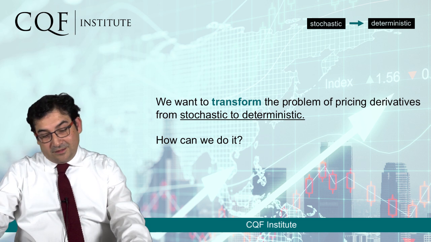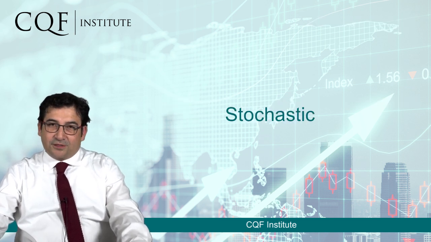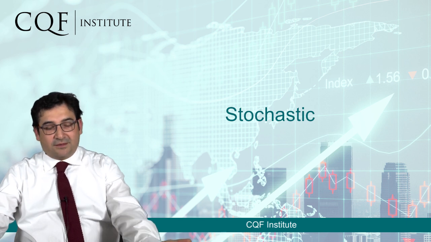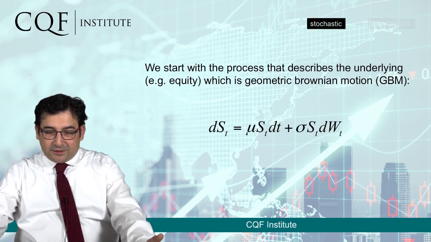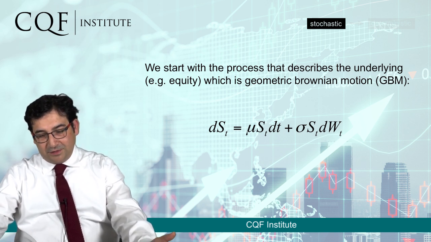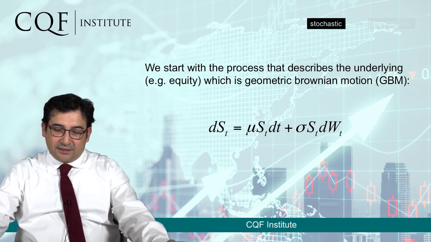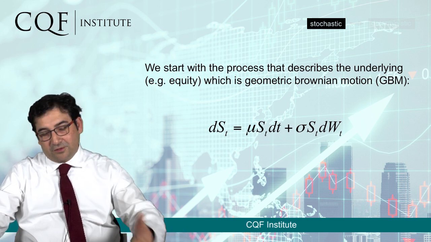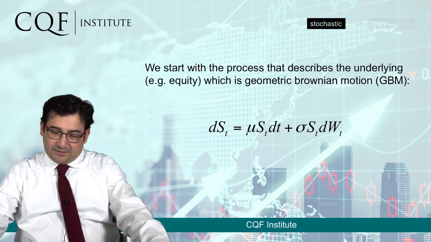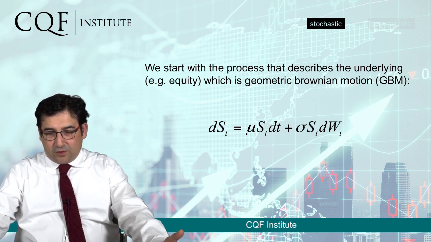How can we do that? Well, it's possible to do it. And first, we have to start with the stochastic part, with the random part. We start with the process that describes the underlying, let's say equity, which is geometric Brownian motion, in which we have the classical stochastic differential equation that describes the changes in the price of the equity as a function of time. So we have all these trajectories that we are used to when we look at the evolution of the stock price in time. So we're in the stochastic world now.